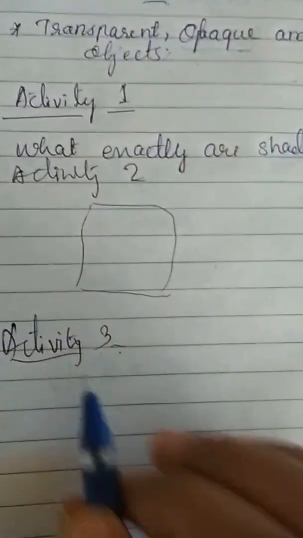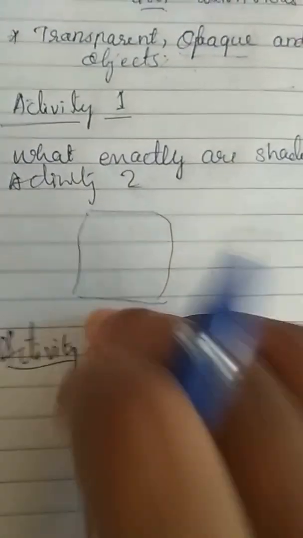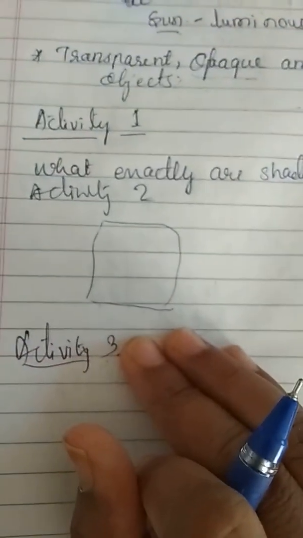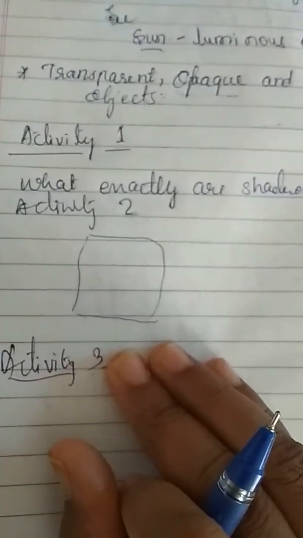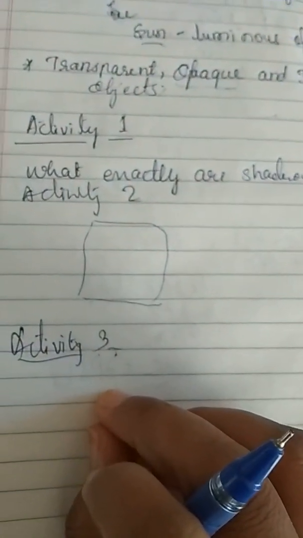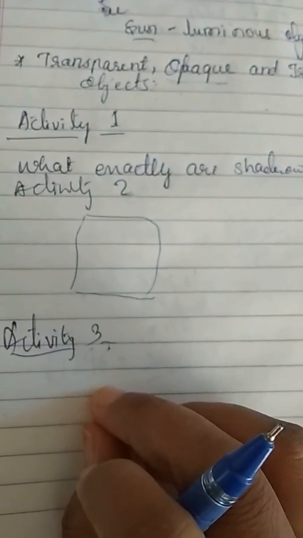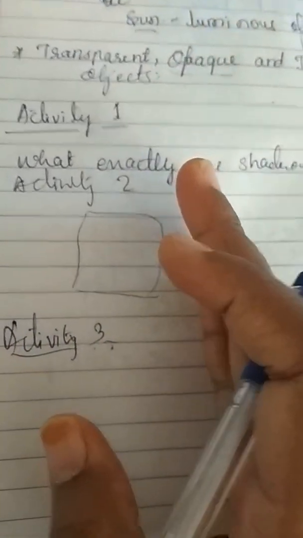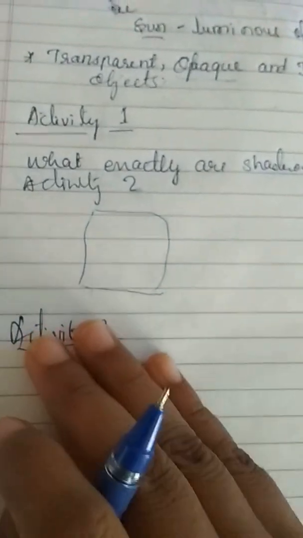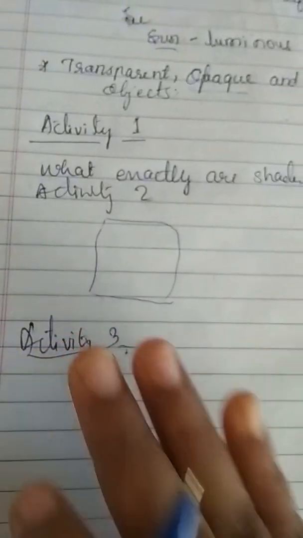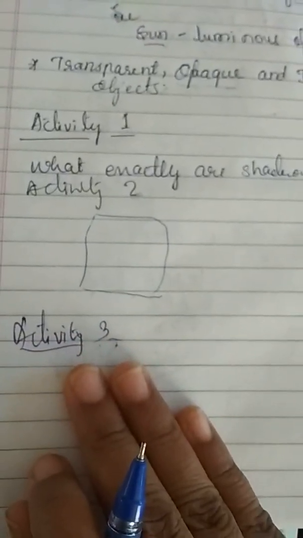Activity 3. This is an activity that you will have to do in the dark. In the evening, go out to an open ground with a few friends. Take a torch and a large sheet of cardboard with you. Hold the torch close to the ground and shine it upwards so that its light falls on your friend's face. You know how a source of light falls on an opaque object. Yes, if there were no trees, buildings or any other objects behind your friend, would you see the shadow of your friend's head?